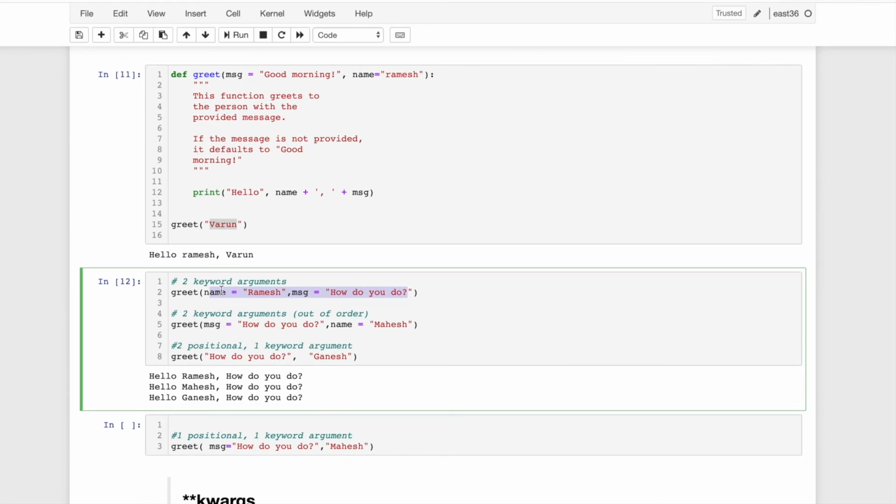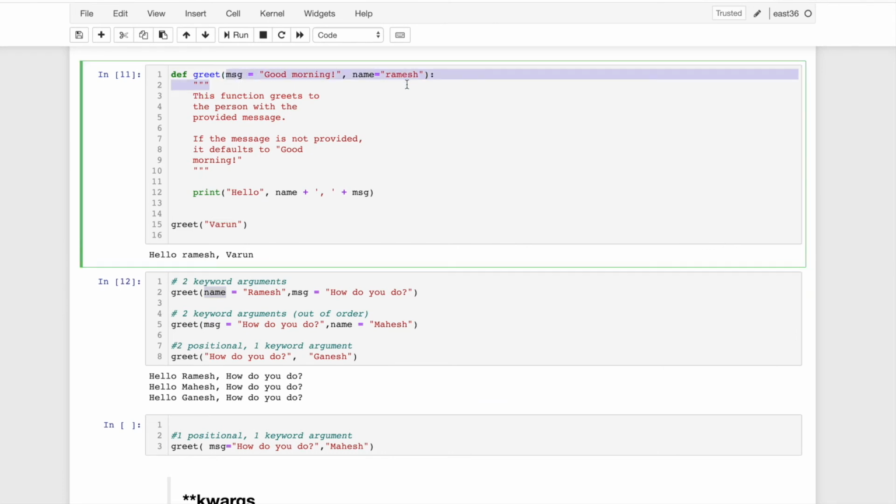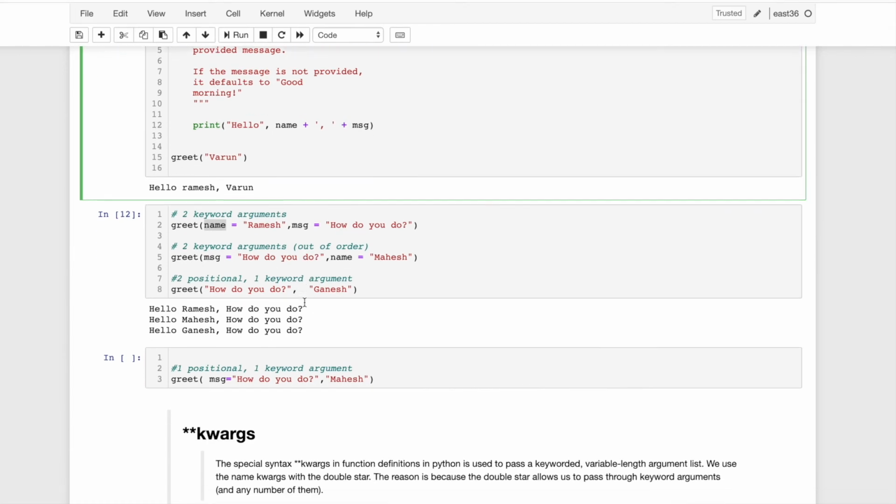So for example here I'm passing name as Ramesh and message as how do you do, then it will put Ramesh and how do you do. If I pass message how do you do and change the order here, whatever order we change, it will take the correct way, whatever we define in the function. So that's called keyword arguments.